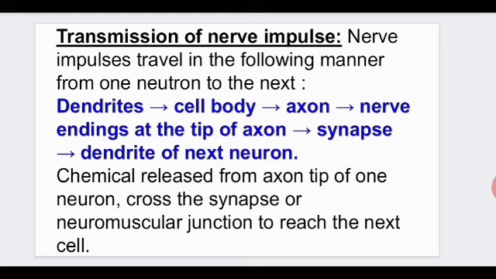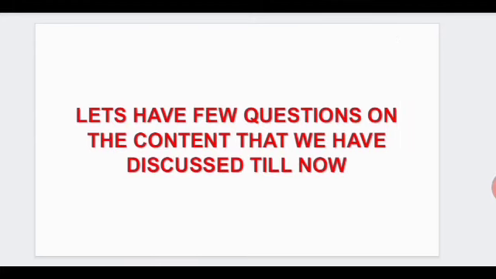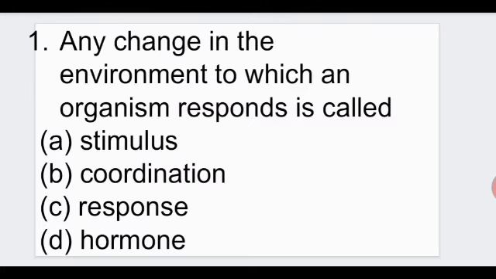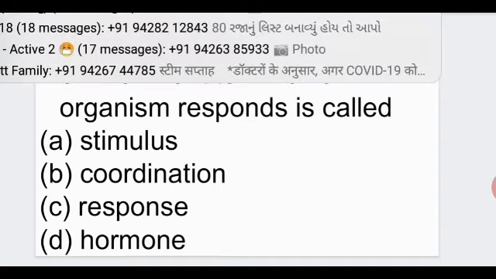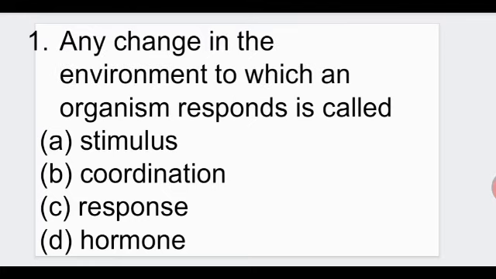Now let us have a fast revision by answering a few questions on the content we have already discussed. The first one: any change in the environment to which an organism responds is a stimulus, coordination, response or hormone? Yes students, what will be the answer? It is stimulus.